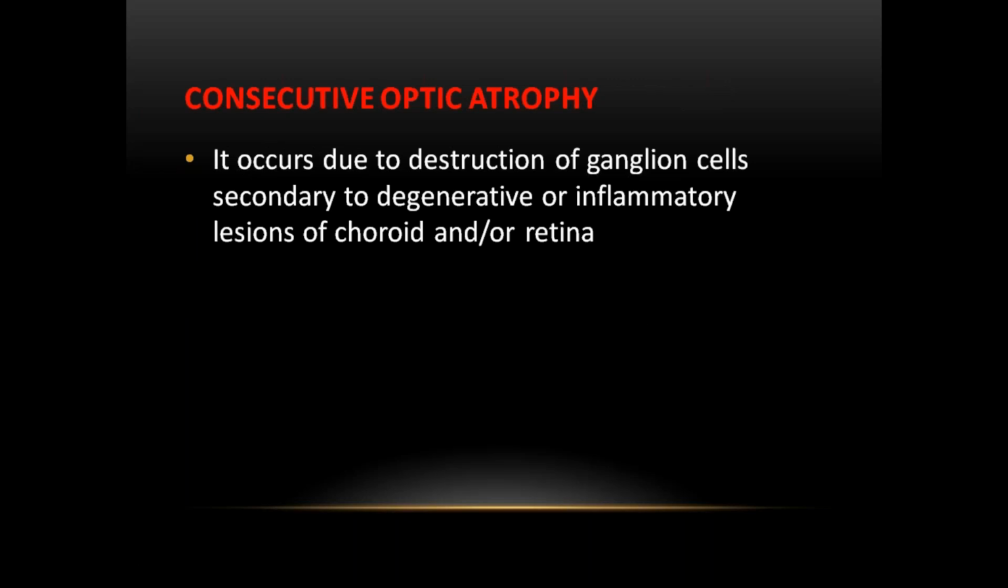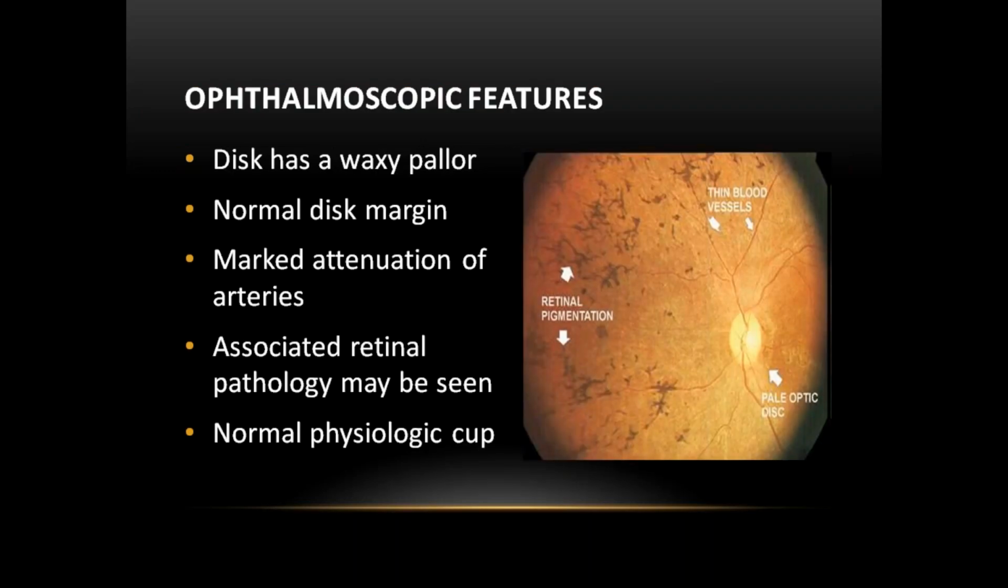Consecutive optic atrophy occurs due to destruction of the ganglion cells, secondary to degenerative or inflammatory lesions of the choroid or retina. Retinitis pigmentosa is a classical example of consecutive optic atrophy. Secondary to degeneration of the retina or choroid, it leads to consecutive optic atrophy. This is an example of retinitis pigmentosa.